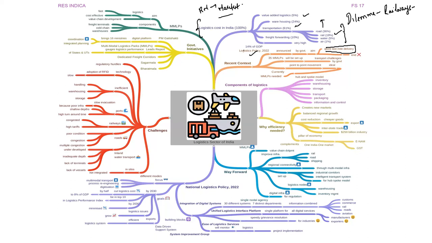Getting the point? Now, what is the logistics cost of India in the total GDP? This is 14% of the GDP, which is very high. OECD nations have logistics cost of around 7 to 8% of the GDP, and so is the case with China.